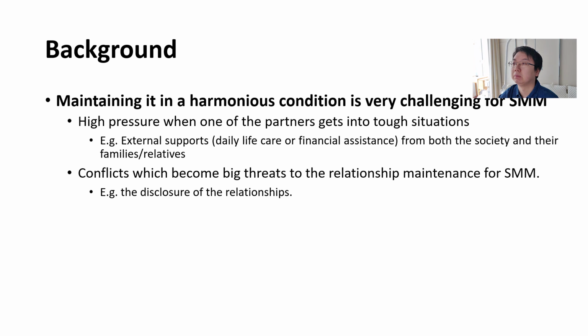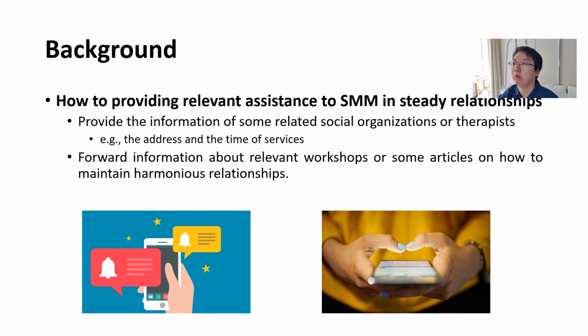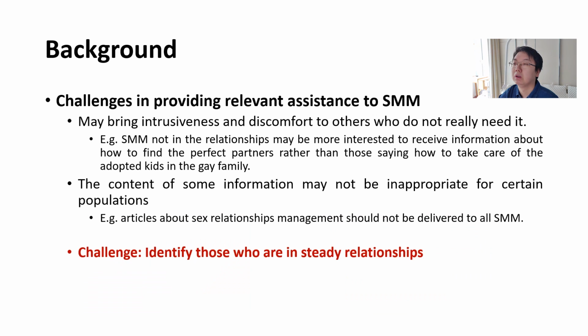They may face more complexity between a couple of sex-married women, so it is important to provide assistance to sex-married women in static relationships. There are two direct ways to provide assistance. First, we can provide information about some related social organizations. Second, we can forward some articles on how to maintain relationships. However, it is difficult to implement these ways. Providing information to all sex-married women may bring discomfort to someone who does not really need it. Thus, a big challenge of helping these people is to identify those who are in static relationships.